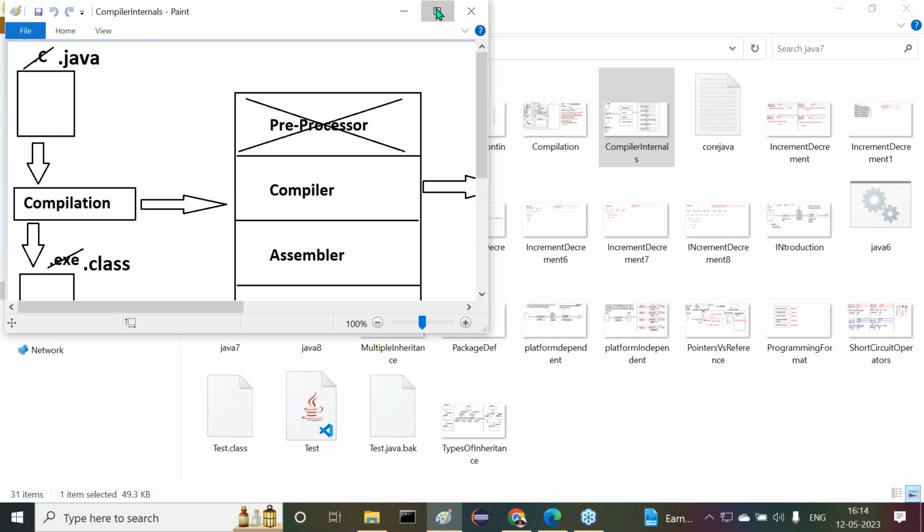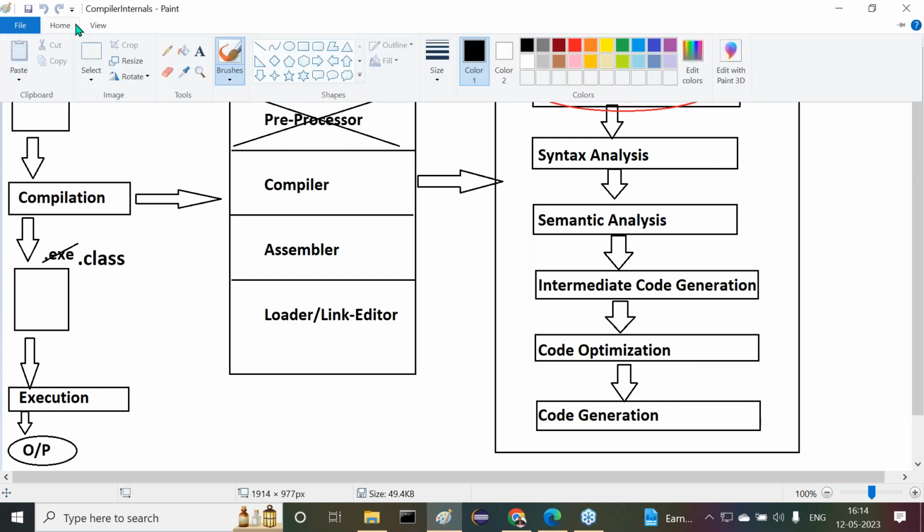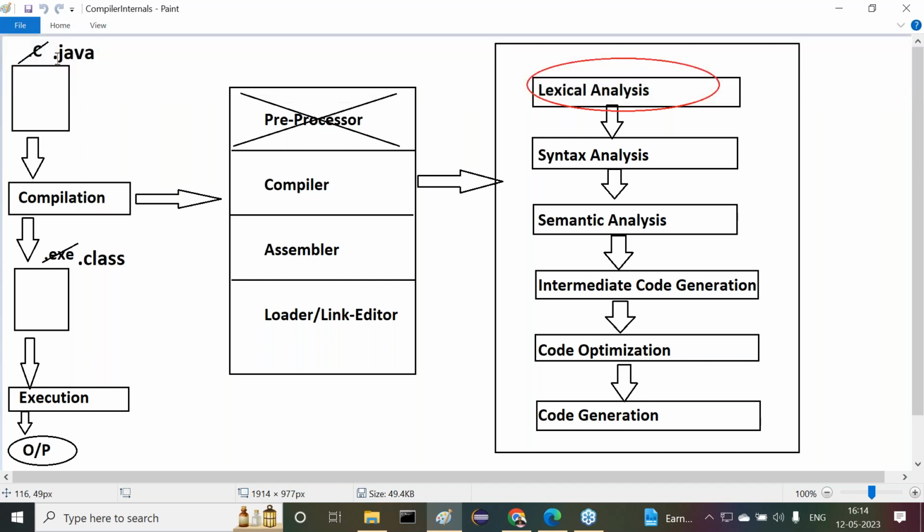All of you understand this diagram here. I have given the diagram related to the overall compilation and execution process. Now try to recognize this. First of all, I have taken a C program. We compiled it. After that, we get a .class file, .exe file. When we execute it, we are able to get output.